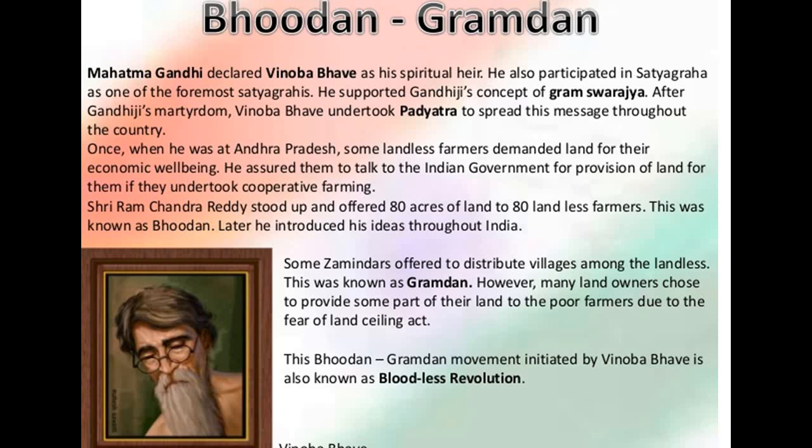After Gandhiji's martyrdom, Vinoba Bhave undertook a Padyatra to spread this message throughout the country. Once when he was in Andhra Pradesh, some landless farmers demanded land for their economic well-being, and he assured them to talk to the Indian government for provision of land for them if they undertook cooperative farming.